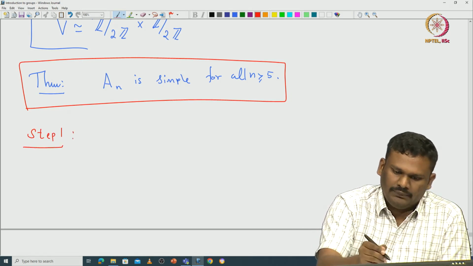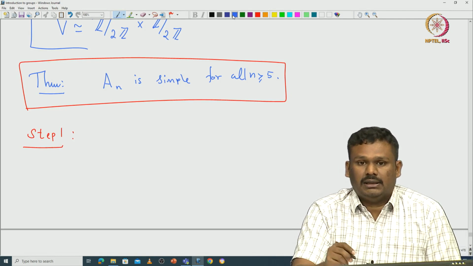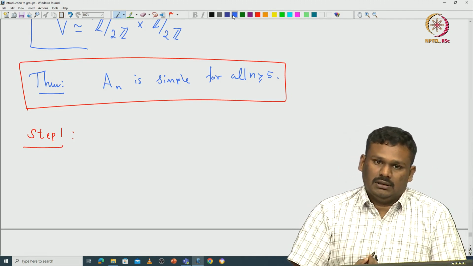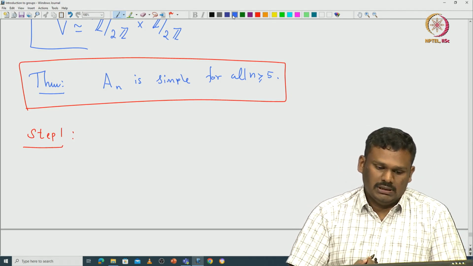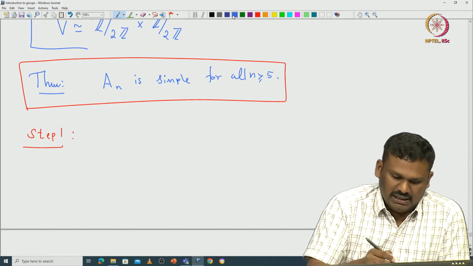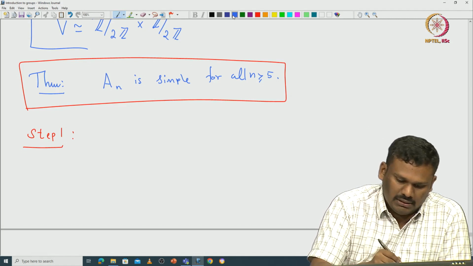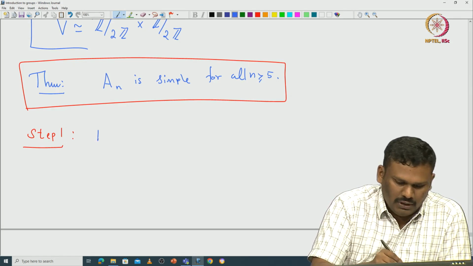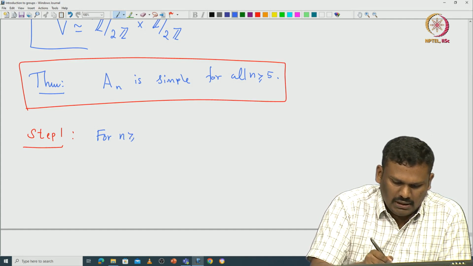Step 1 is realizing that there is a very important distinguished set of generators for A_n, which are nothing but 3-cycles. This is true for any n greater than or equal to 3.